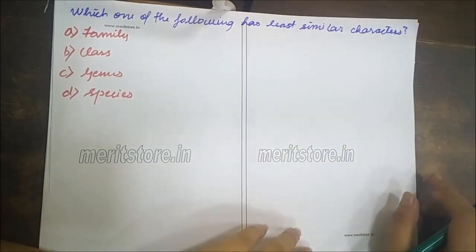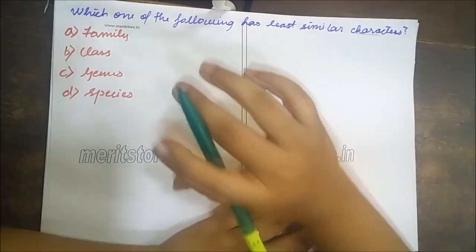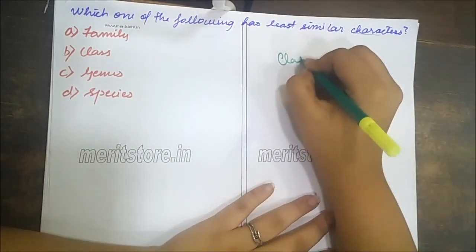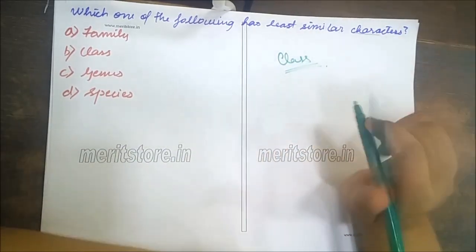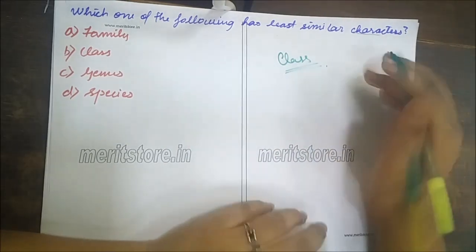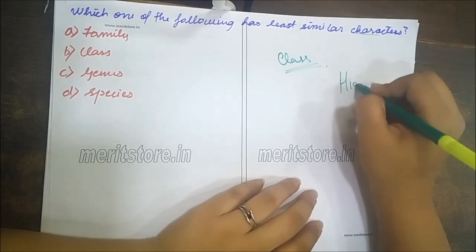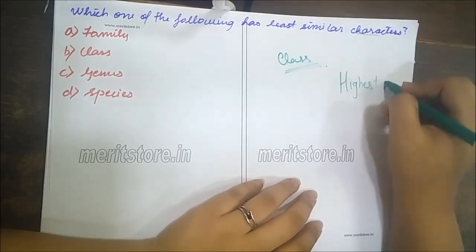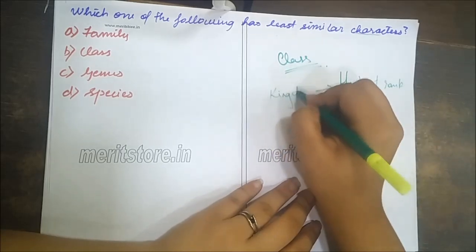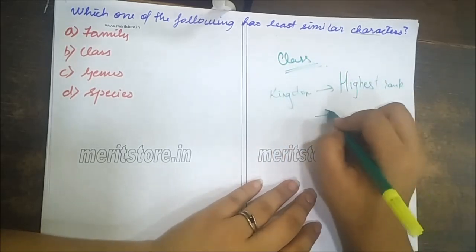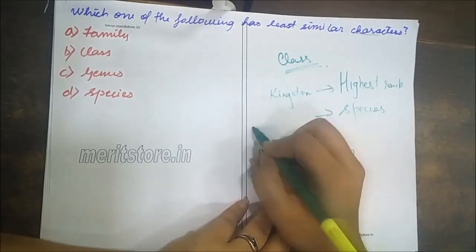The next question is, which one of the following has least similar characters? The answer is class. Let's know how. The number of similar characters of categories decreases from lowest rank to highest rank. Highest rank कौन सा होता है? Kingdom. Okay. And the lowest which comes is species.